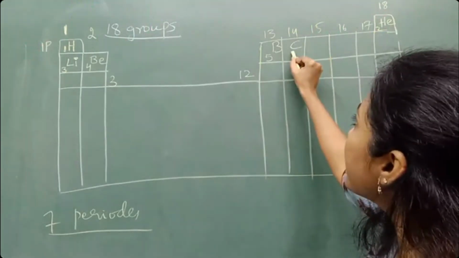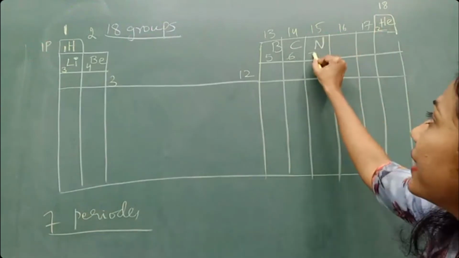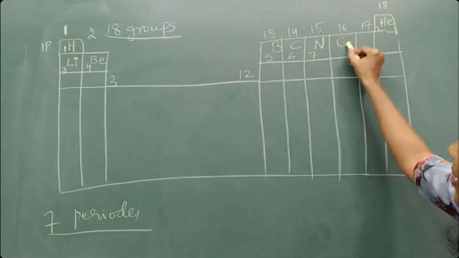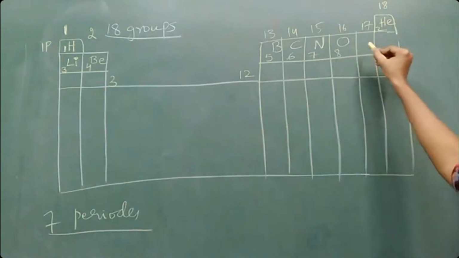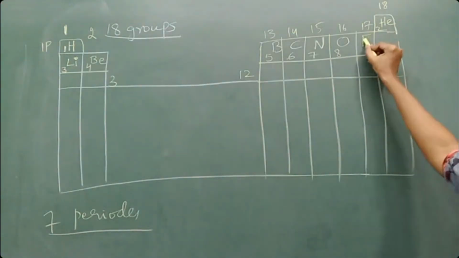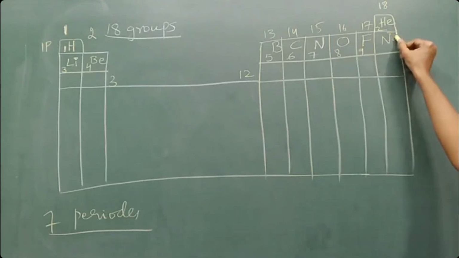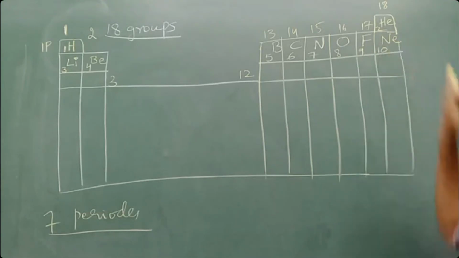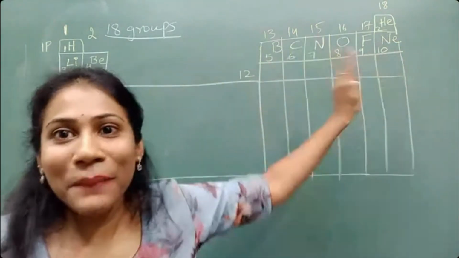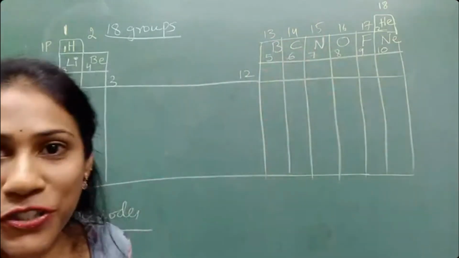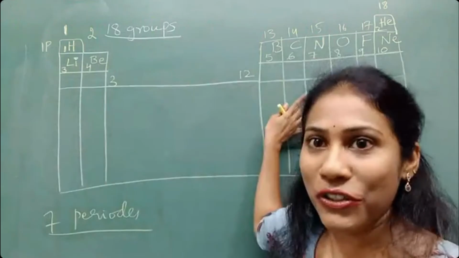The sixth element is carbon. The seventh element is N, that is nitrogen. The eighth element is oxygen, its roll number is 8. The ninth element is fluorine, its roll number is 9. The 10th element is neon, its roll number is 10. So elements 1 to 10, we have understood where they come, right?